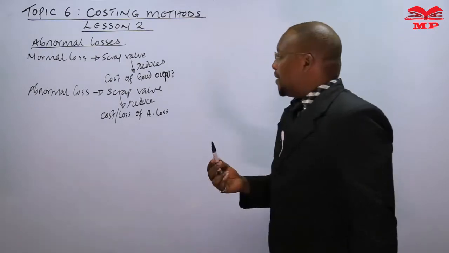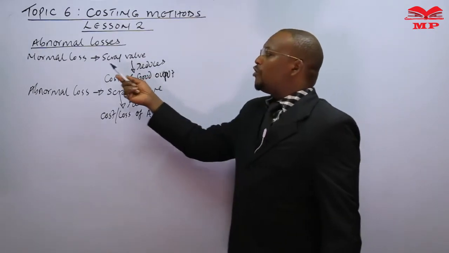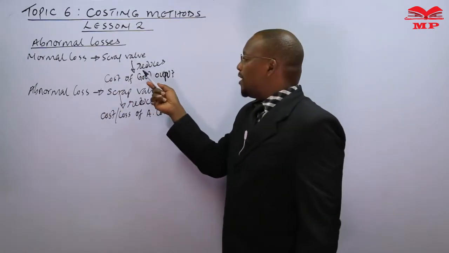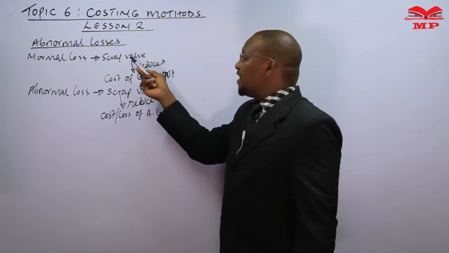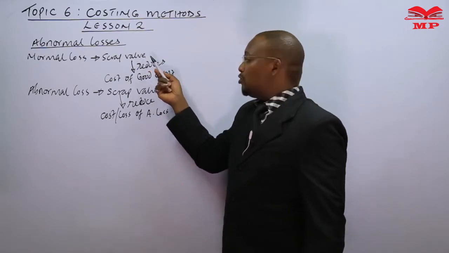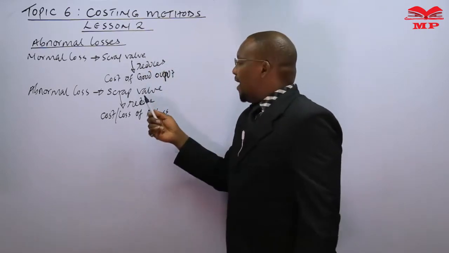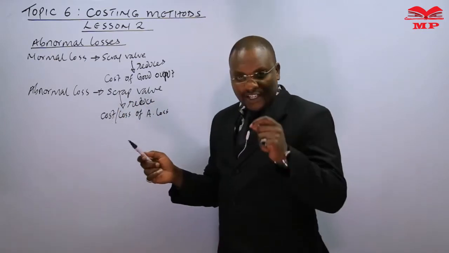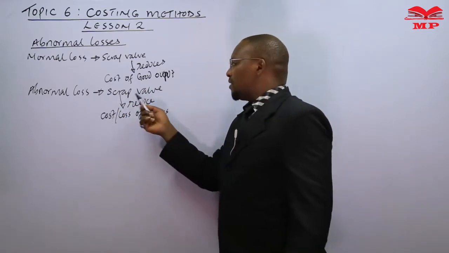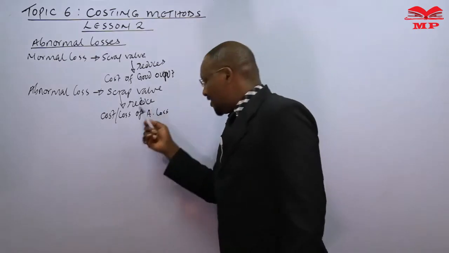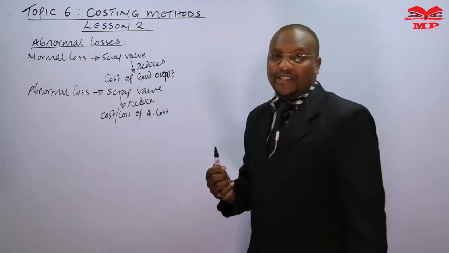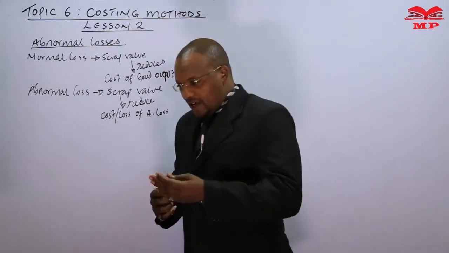Because the cost of normal loss was borne by good production, even its income or scrap value should also be charged there. While the cost of abnormal loss is charged to the abnormal loss, then even the scrap value of it should be charged in the same abnormal loss, and that's something to note.